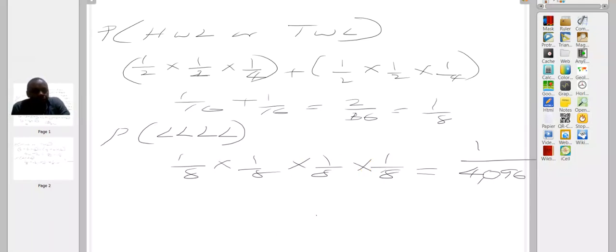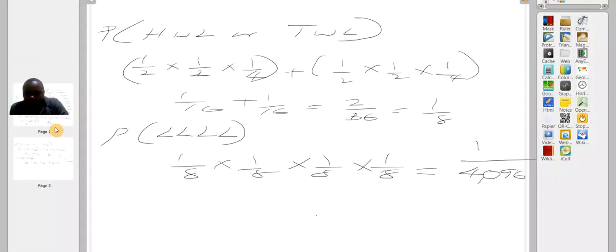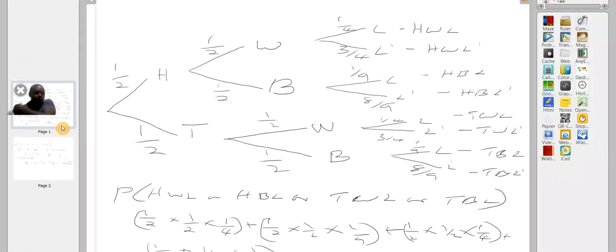Now for the last part, on any 3 days. This means that maybe the first day he will be late, the second day late, the third day late, and on the fourth day not late, and we're considering walking.